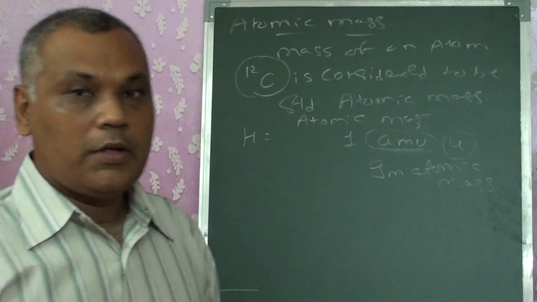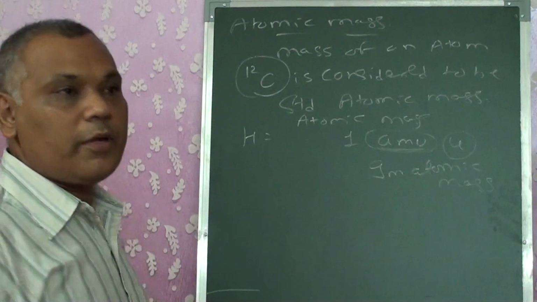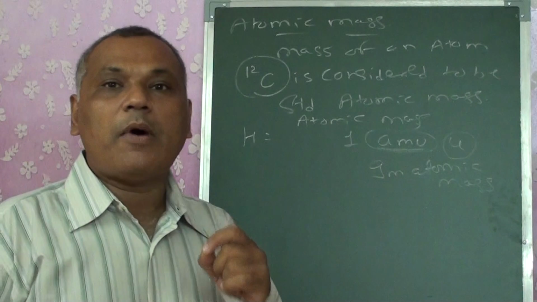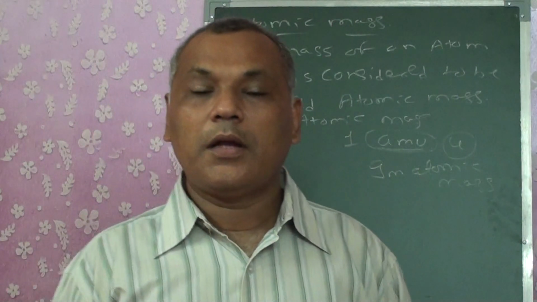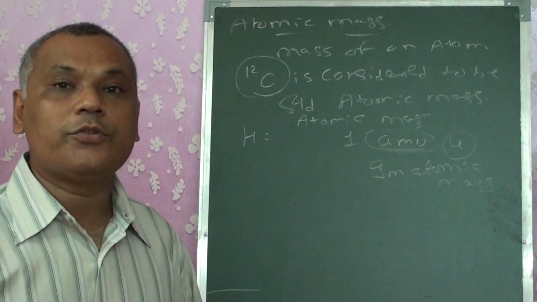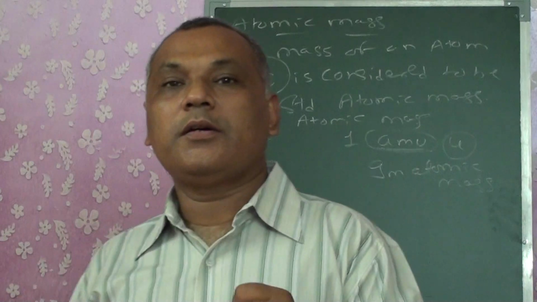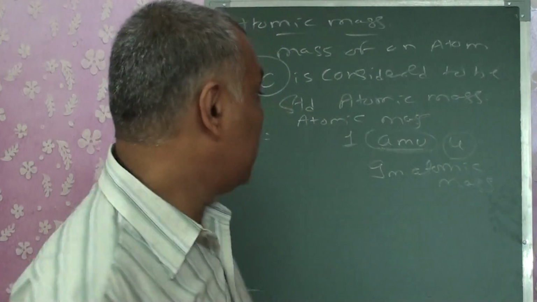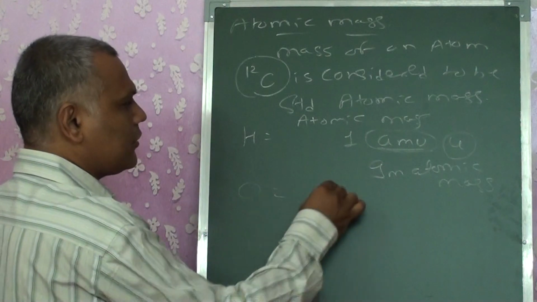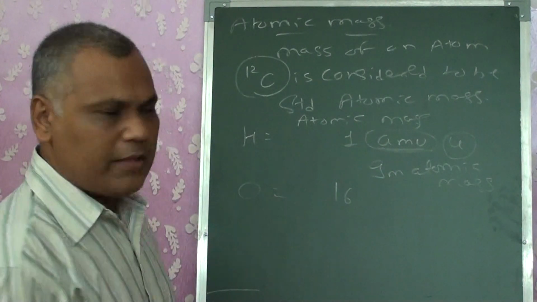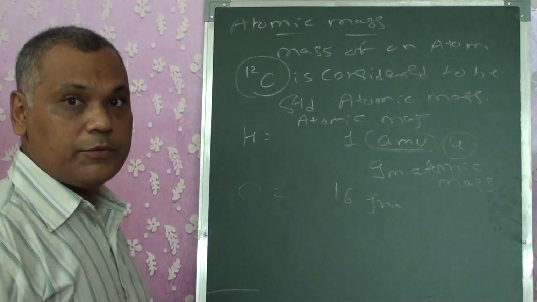Either of it, atomic mass unit, or U, or gram atomic mass. That means this is the mass of 1 mole of an atom, that means the mass of 6.022 × 10^23 atoms when combined together. It is taken as 1. Similarly, for oxygen, 16. That is known to us. We write it even in terms of grams.